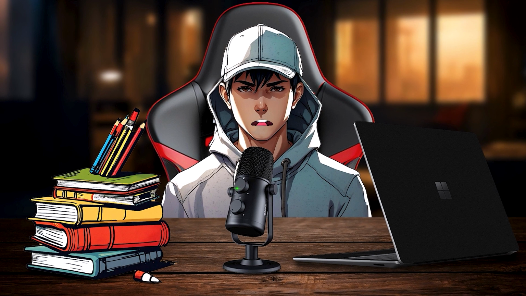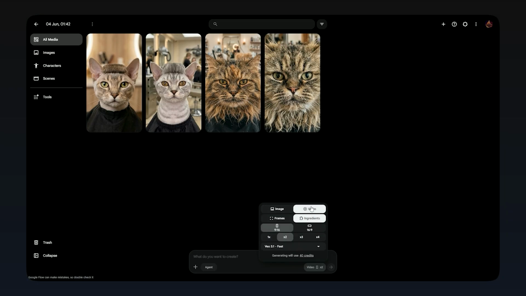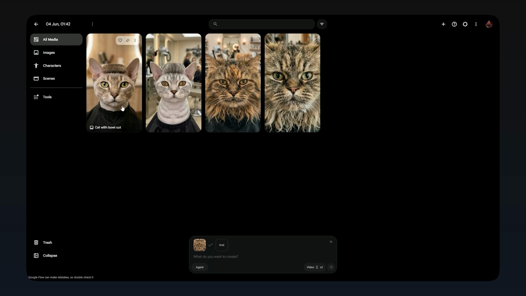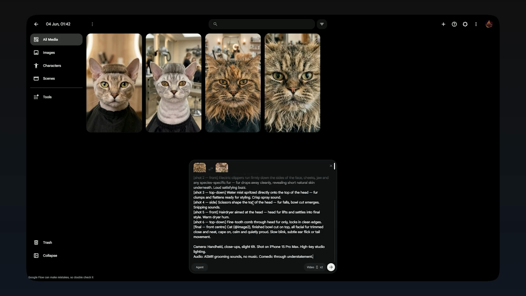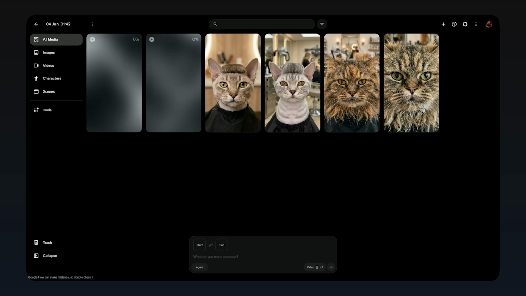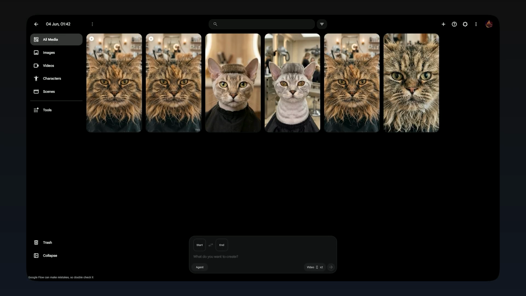Now let's turn these images into a video. In Flow AI, open the Image to Video feature. Upload your first image as the starting frame and your second image as the ending frame. Then go back to ChatGPT and copy the video prompt generated by the GPT. Paste the prompt into Flow AI, keep the aspect ratio at 9:16, and generate the video. Within a few minutes, you'll have a smooth transformation video showing the animal getting its new haircut.